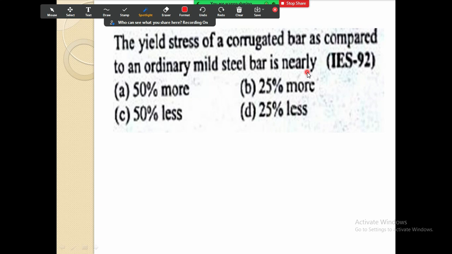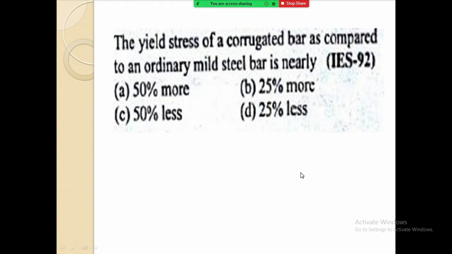So the answer is between option A or option B. Option C and option D will get eliminated. Now in between A and B, don't guess, I will tell you the answer. The answer is A.